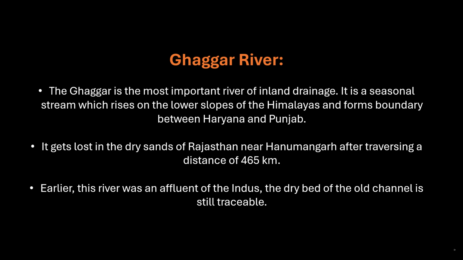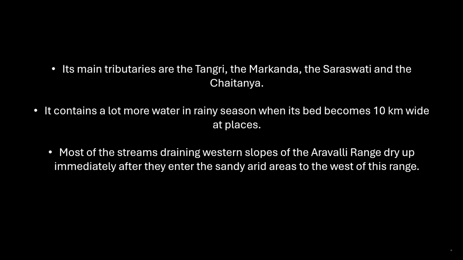Earlier, this river was an affluent of the Indus. The dry bed of the old channel is still traceable. Its main tributaries are the Tangri, the Markanda, the Saraswati and the Chaitanya. It contains a lot more water in rainy season when its bed becomes 10 kilometers wide at places.